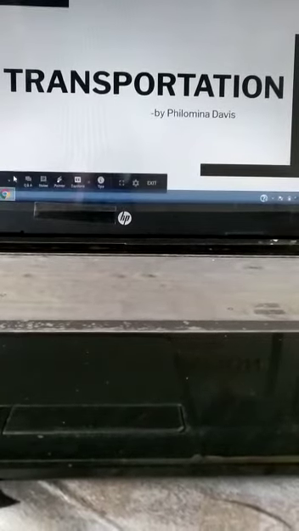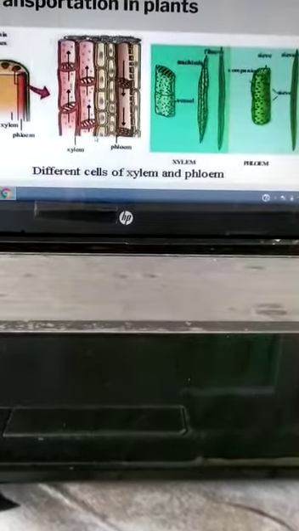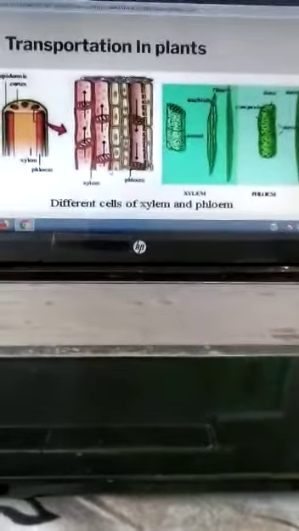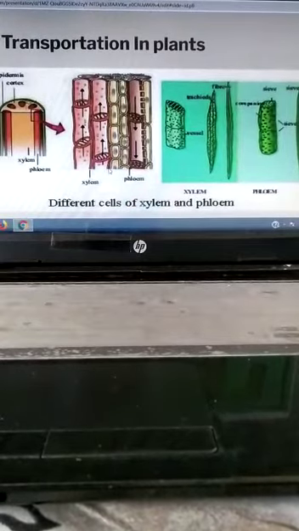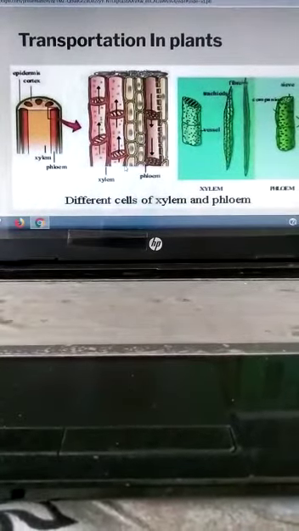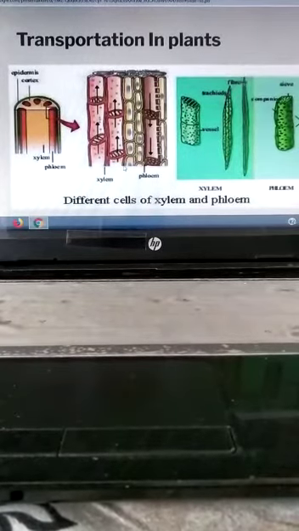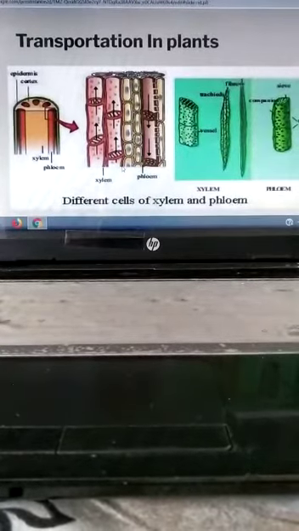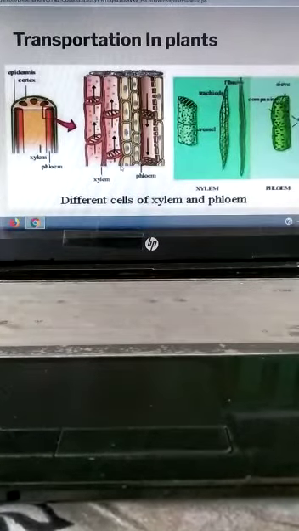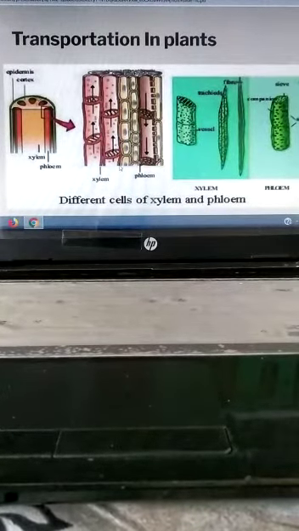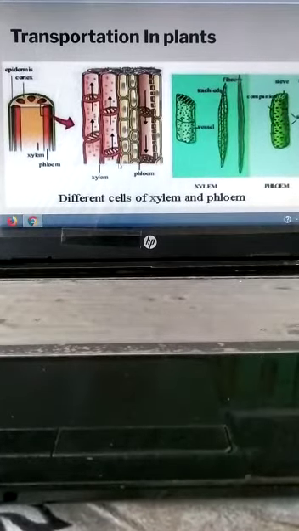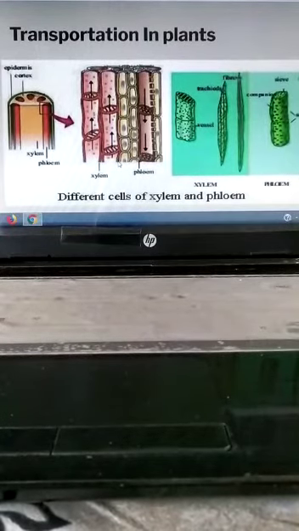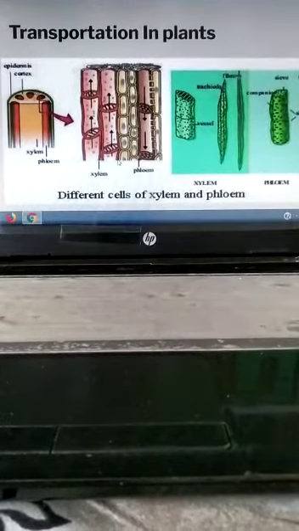Now we will see the transportation in plants. Transport system in plants is less elaborate than in animals. Plants are less active, so their cells do not need to be supplied with materials so quickly. The plants have two transport systems. First one is xylem, which carries water and minerals. Second is phloem, which carries the food materials which the plants make.